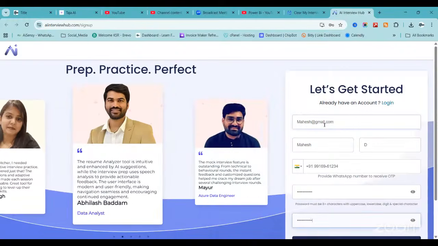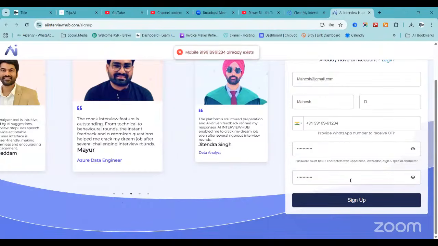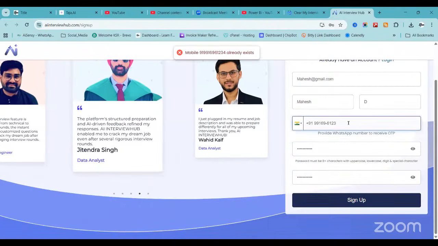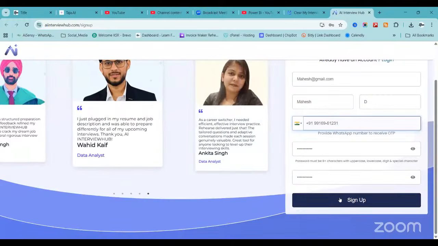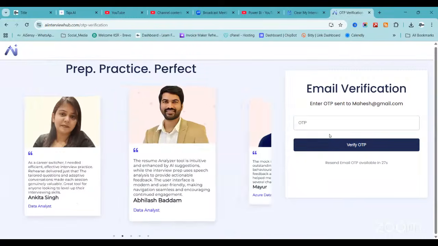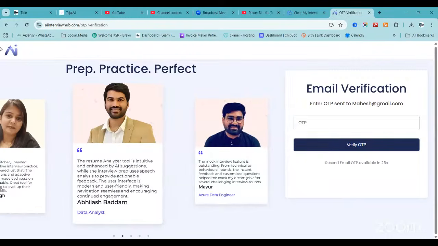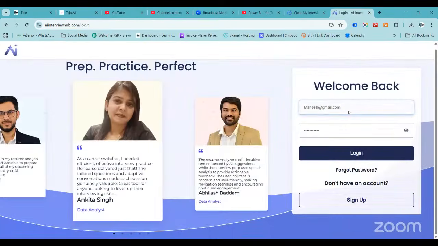Then you will get an OTP on your WhatsApp and an OTP on your email ID. Actually, I have this number already. You will get an OTP this way. Once everything is validated, you can go to login. Okay, so I'm logging in now.